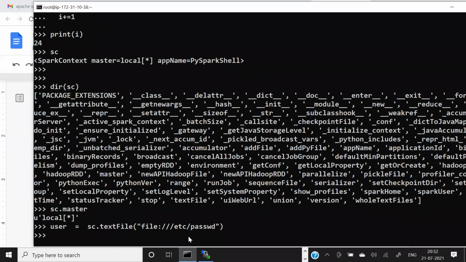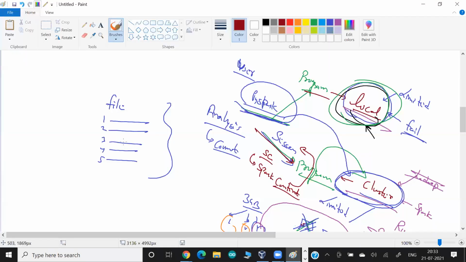So guys, one more interesting thing that Spark will do for you. It looks like this file has been read by Python or PySpark, or the entire data has been loaded, but it is not like this. Spark works on a concept called lazy.